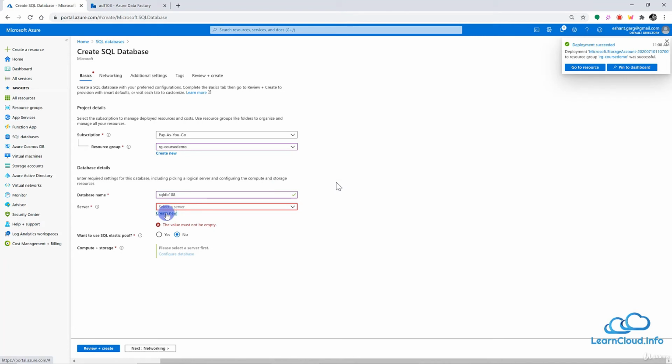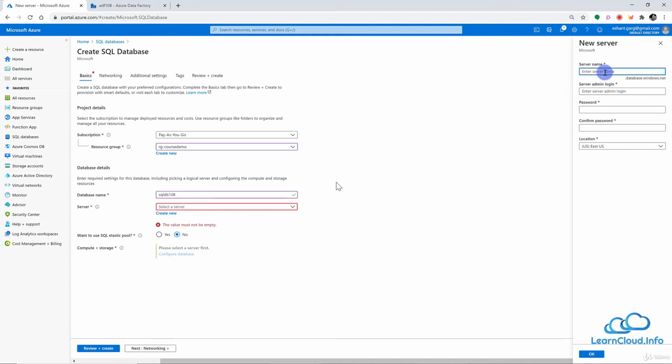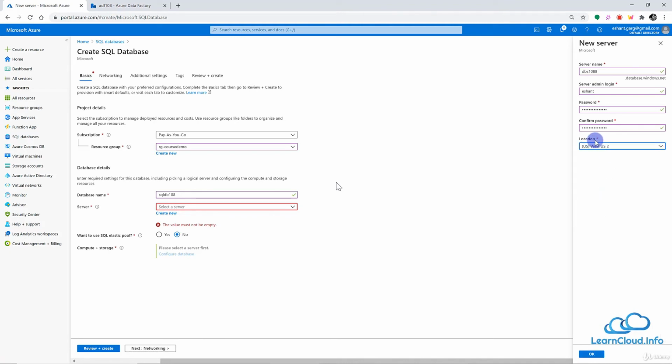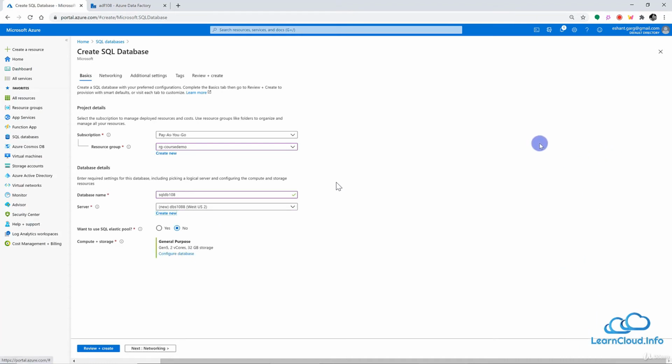Now let's quickly create a server here. All right, so DBS 108. Okay, we don't have this, so just add another 8 to make it unique. All right, here we need to give some credentials to log back into this database server. Let's choose the same location where we have our storage, because it is good to have all our resources in the same location, so that we can save some money in data transmission, and it also reduces the latency. So this looks good.